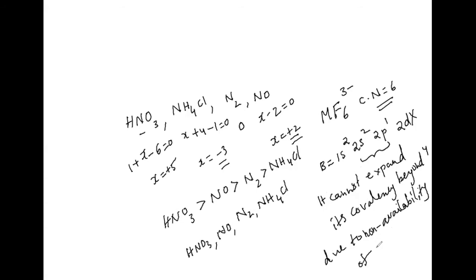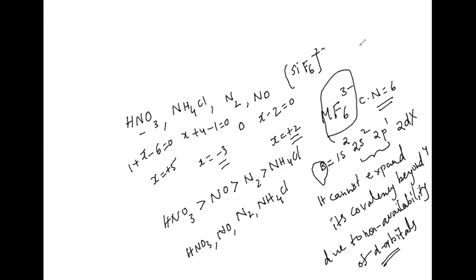That is the reason boron cannot form it. For all other members this is possible except boron. Yesterday we took one question like this, Purnima: SiF6 2- we took, and SiCl6 2-, which is not going to exist.